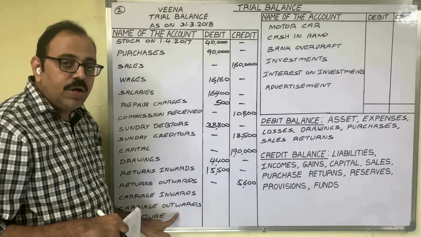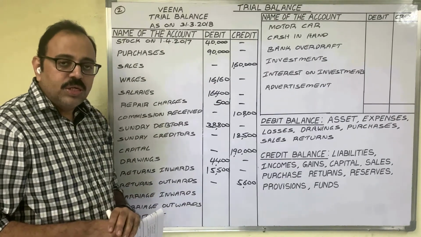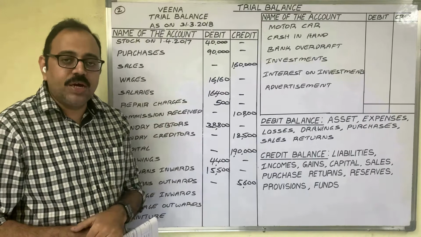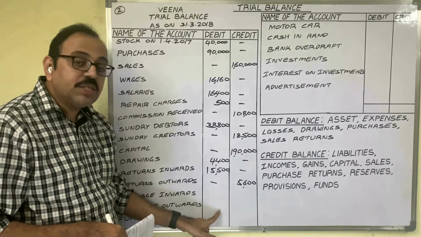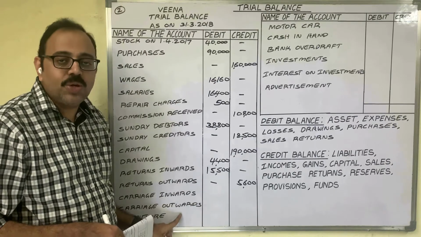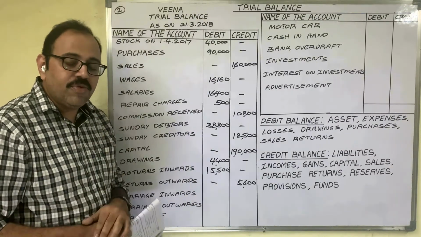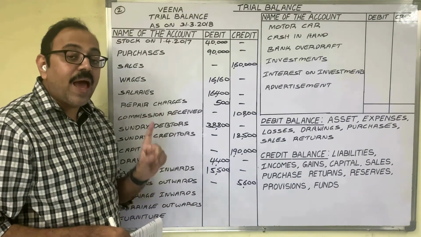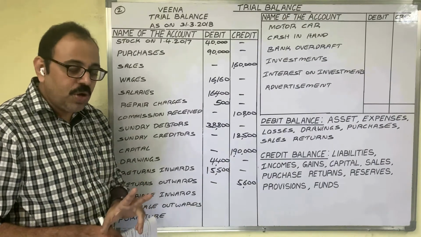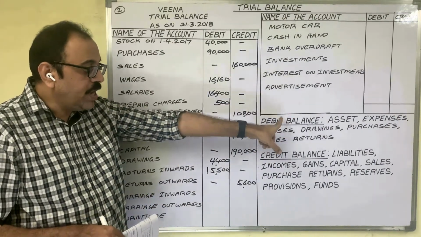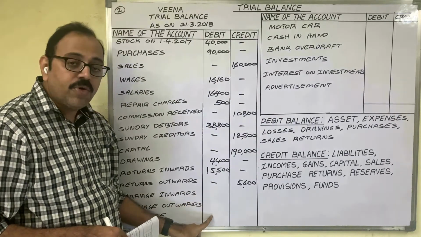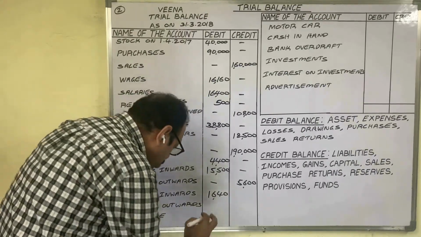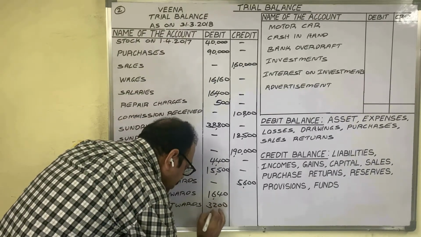Carriage outward means what? We manufacture the goods and we are sending goods to the customer. We are giving free home delivery to the customer. From our shop to the customer's residence, we are transporting the goods. So goods are going from our firm, therefore the word outward is used. Carriage outward means carriage on sales. Both are expenses, and expense accounts show a debit balance. Therefore, in the debit column, you have to write these amounts. Carriage inwards 1640. Carriage outwards 3,200 rupees.